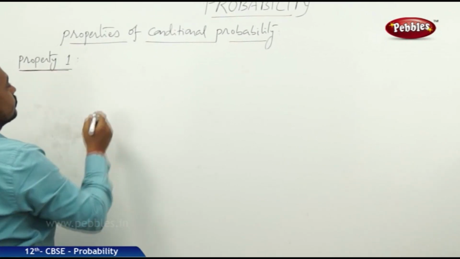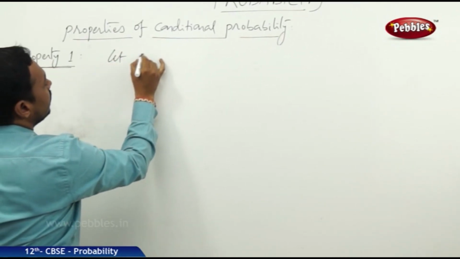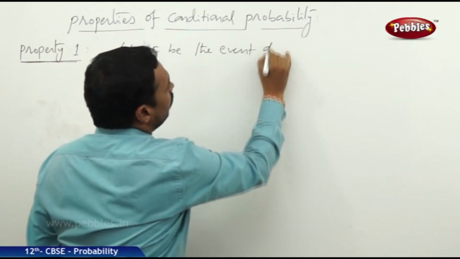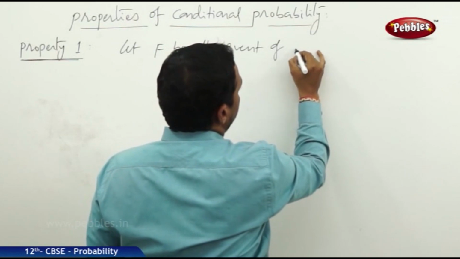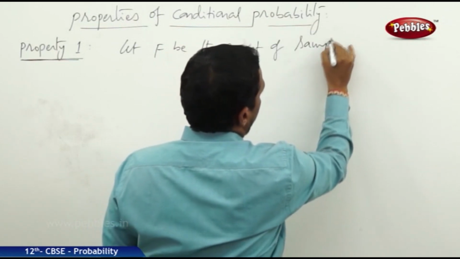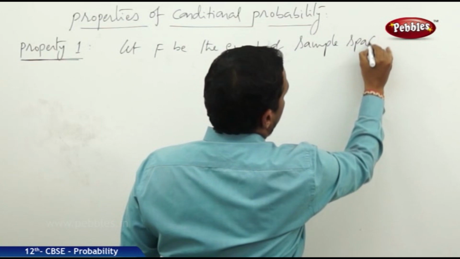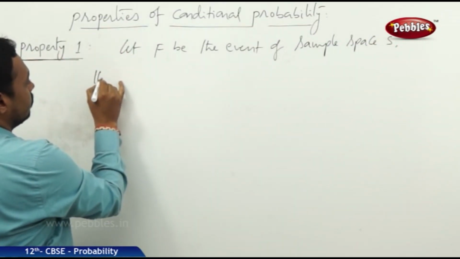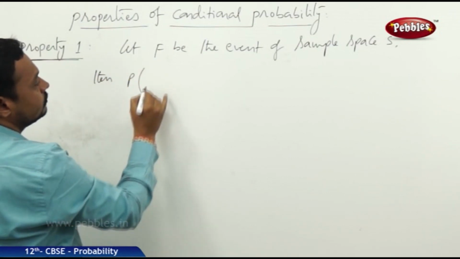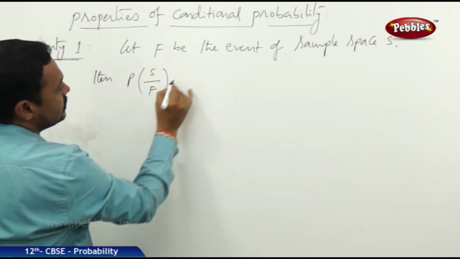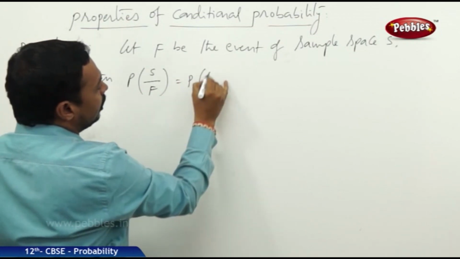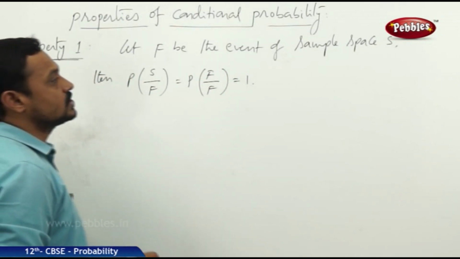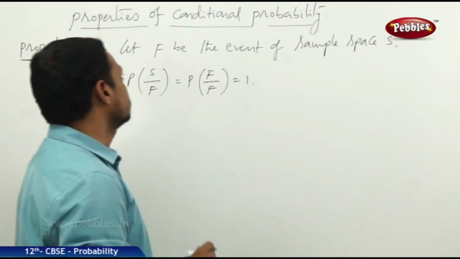The first one is: let F be an event of sample space S, then the probability of S by F is equal to the probability of F by F, which is equal to 1. Now this is the first property.